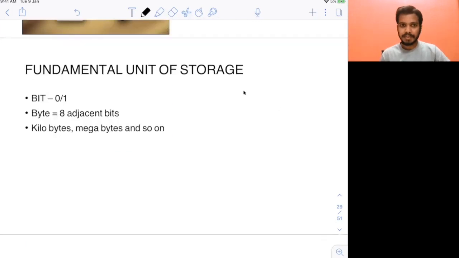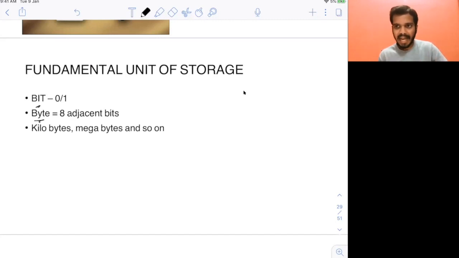Now let me explain how the data or instructions you give to your system are stored and how the computer actually understands them. As I told you, the computer only understands 0 and 1. So in a computer you have the system of bits. This 0 or 1 is called a bit. Then what is a byte? A byte is the combination of 8 adjacent bits.